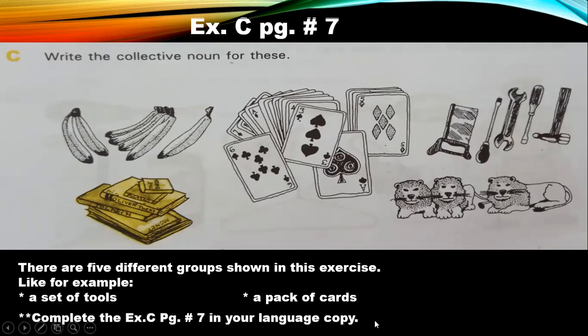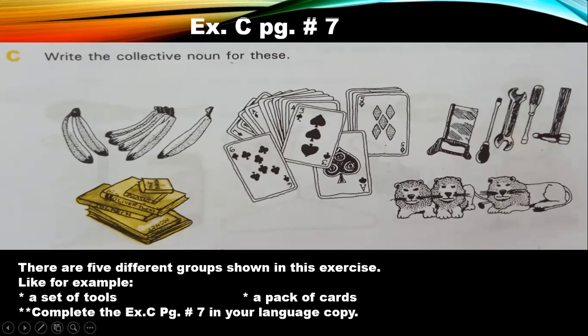You have to do them by yourself. So you have to complete exercise C, page number 7 in your language copy. So you all understand what collective nouns are now? A collective noun is a word that we give to a group of people or things all of the same kind, okay? You see, these all are bananas.